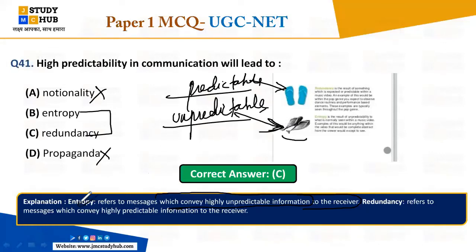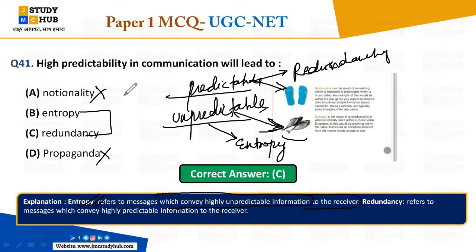So in entropy, there is highly unpredictable information. Whenever there is unpredictable information, that is entropy, and when there is predictable information, then it is redundancy, okay? So high predictable information will be considered redundancy.